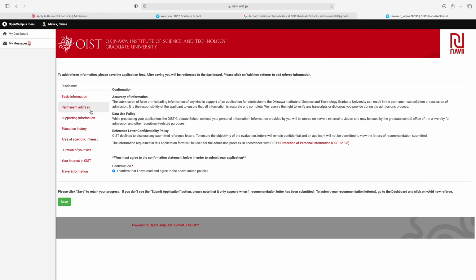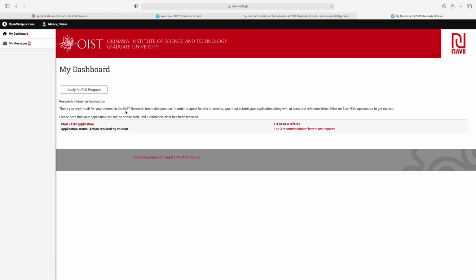After filling all these information correctly, then to add referee information, please save the application first. After saving, you will be redirected to the dashboard. Please click on add new referee to add referee information. Clicking on save, then this page is shown on your screen. Then on right side you can see add new referee. 1 to 3 recommendation letters are required. So click here, add new referee.